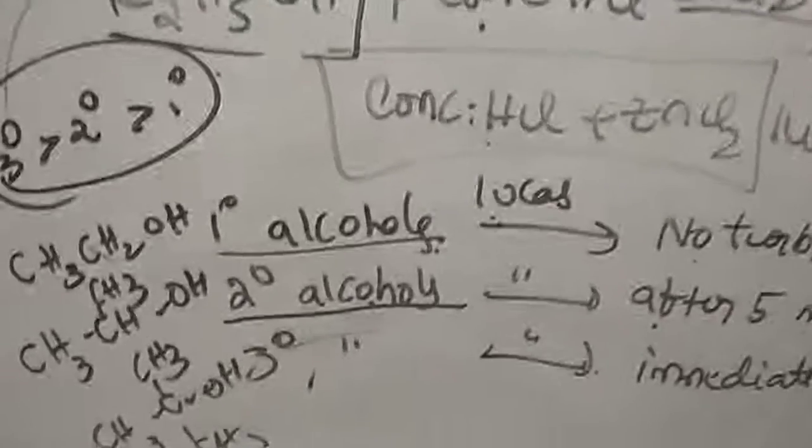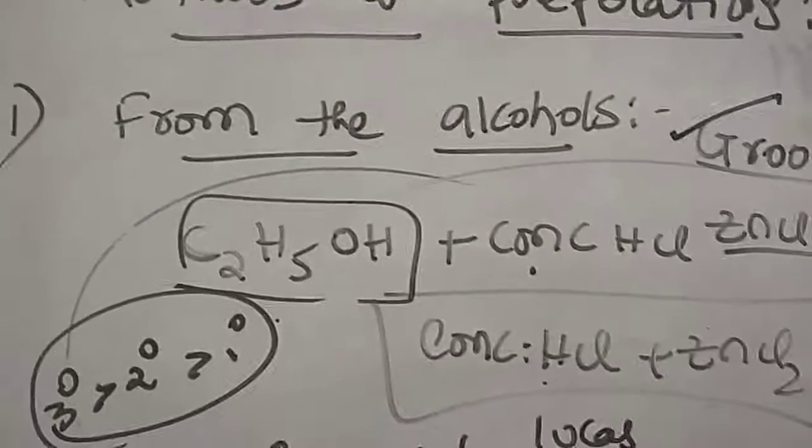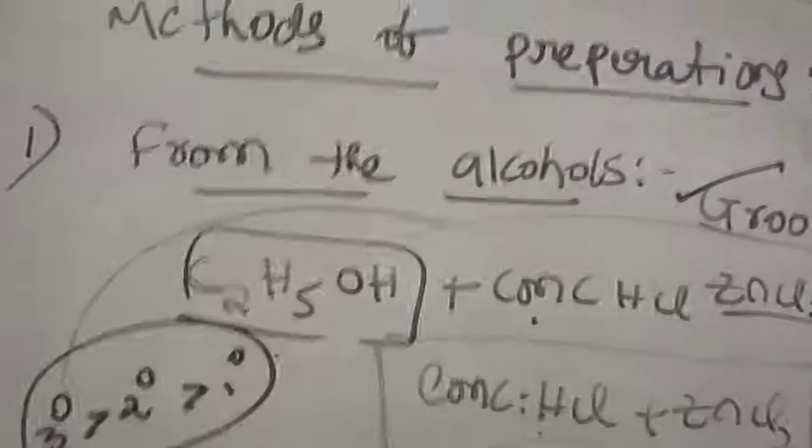So I'll go for the next reaction, that is the reaction from the alcohols only, but here the alcohols react with PCl3 and PCl5.